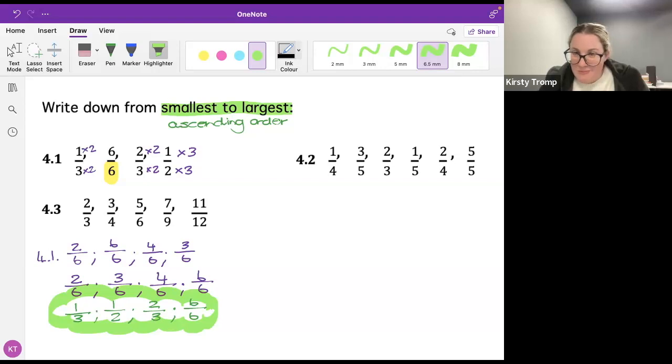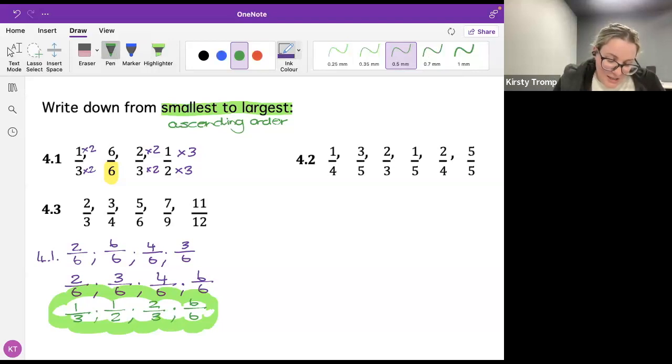Ma'am, I can try and do number 3. Perfect, Shakina. Let's go. Right, step one, Shakina, what was your lowest common denominator? I was a little confused about looking for the lowest common denominator. So I first tried to times the fractions to get the biggest number out of them all.